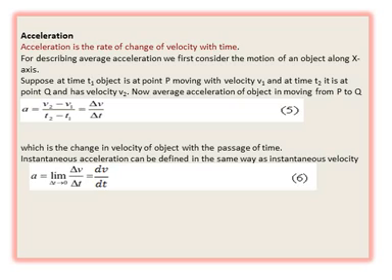Suppose t1 and t2 are the times when the body is moving with velocity v1 and v2, then its average acceleration will be v2 minus v1 upon t2 minus t1, or you can write in terms of delta: a equals delta v upon delta t.